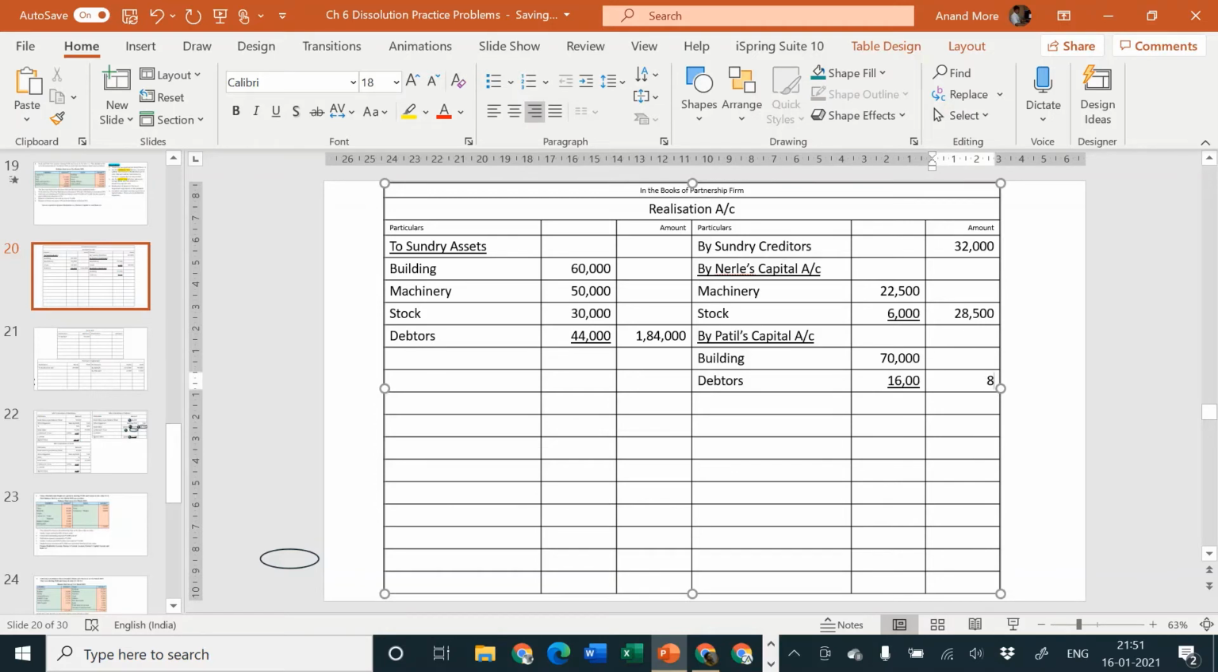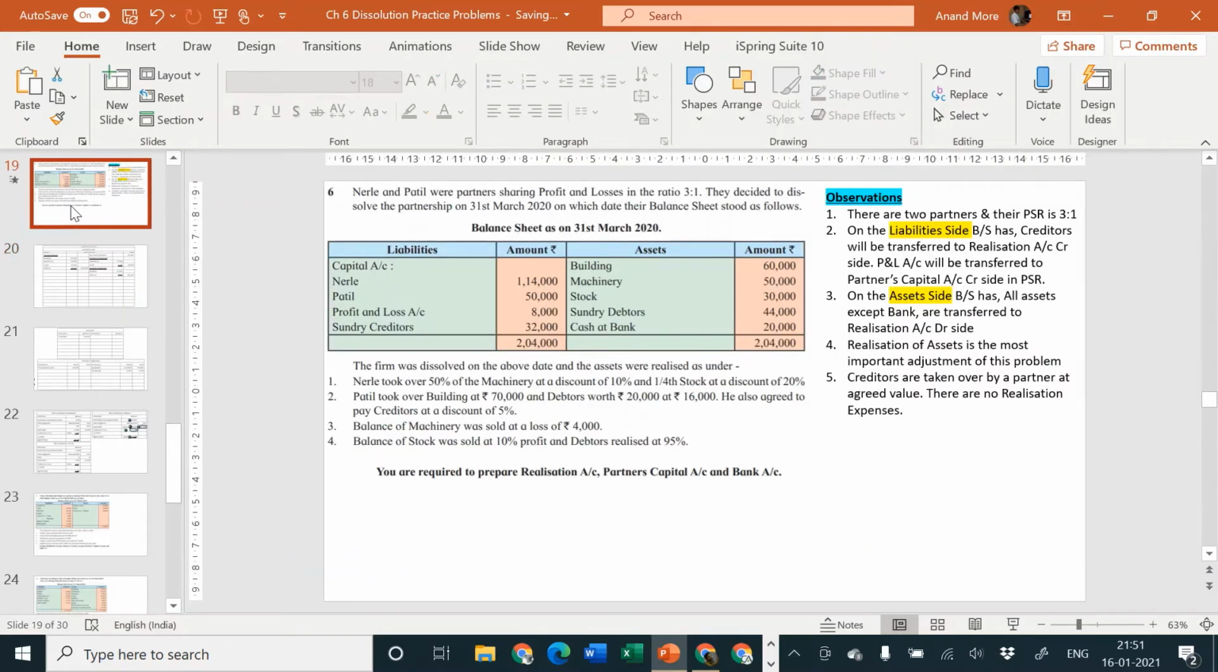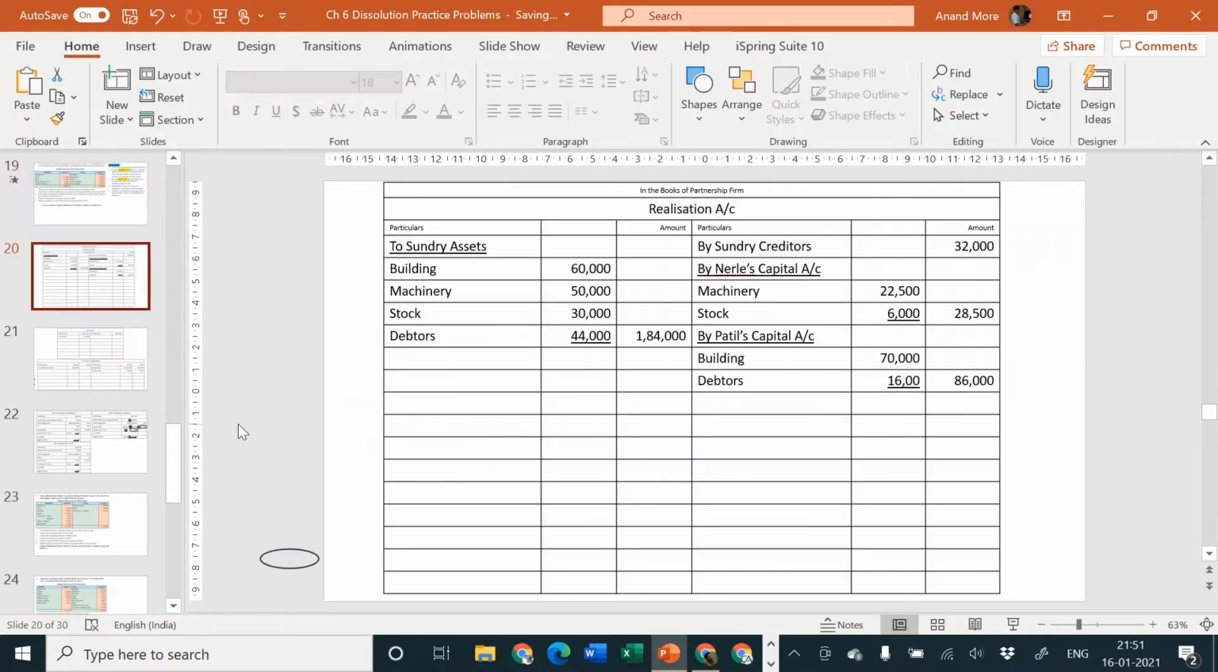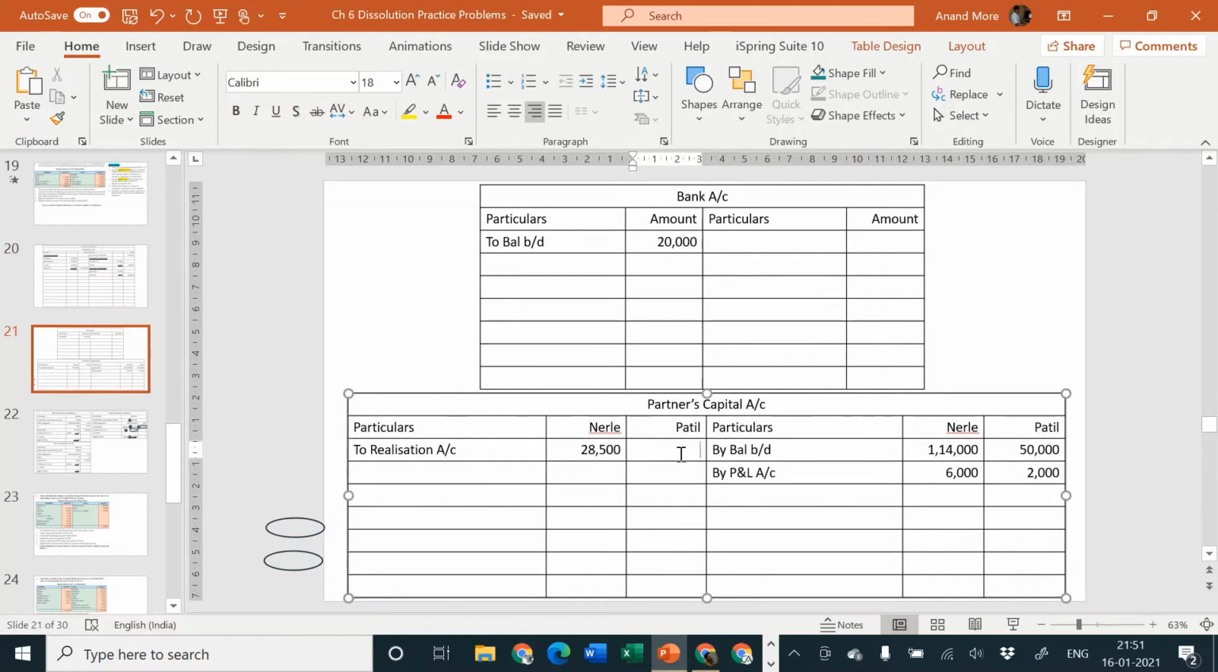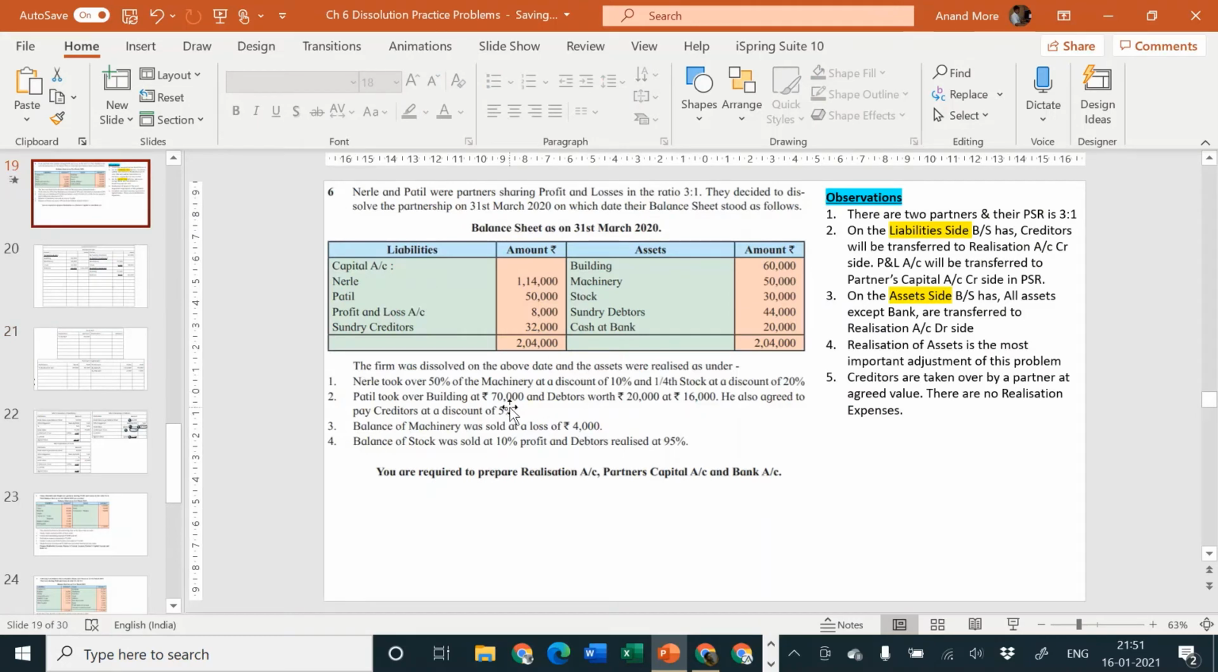So outer column is 86,000. Okay, next one. He also agreed to pay creditors at a discount of 5%. I think I am yet to give the second effect of this 86,000. Sorry for that. Come to partners capital account debit side. Patil's column is pending, 86,000 amount. Second effect was pending, that I have given now. Now I am free to go for adjustment of creditors.